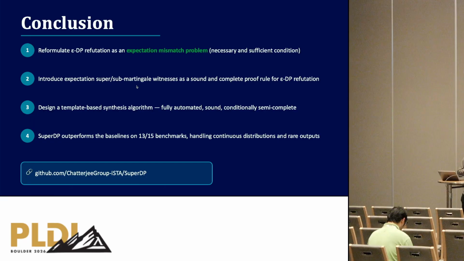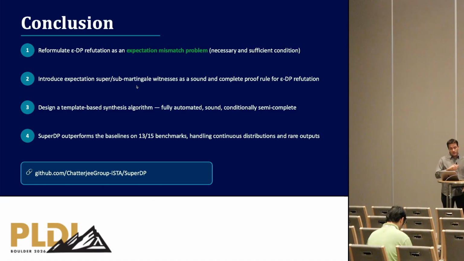So to conclude, maybe the key takeaway from our work is that we reformulate epsilon differential privacy as an expectation mismatch problem. So this is a different view on epsilon differential privacy. And then one way to tackle it is to use supermartingale certificates. This is something that I've been working on for years, and I'm very happy that we're bringing them to a new application domain. So one can design a sound and complete proof rule for refuting epsilon DP by using supermartingale certificates for expectation bounds.